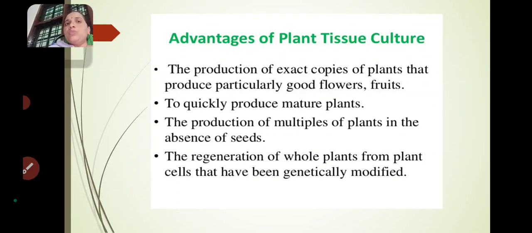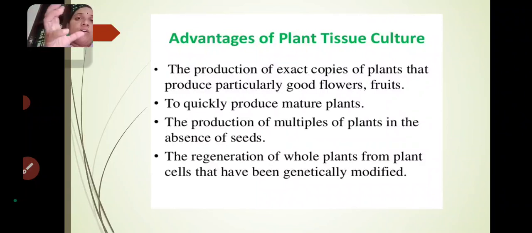If you have a guava plant in your house, that plant yields small sized fruits and sweet fruits. That is the character. But if we change the genetic order, we can raise the size of the guava fruit.